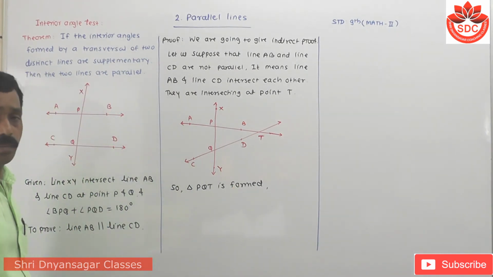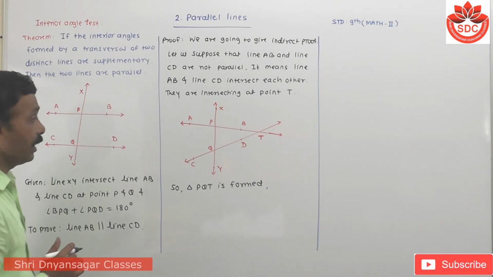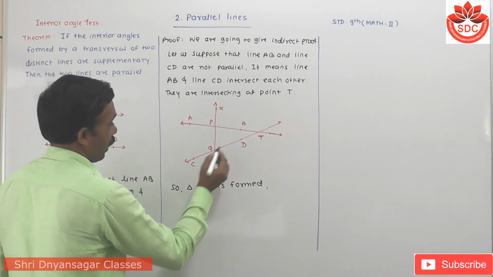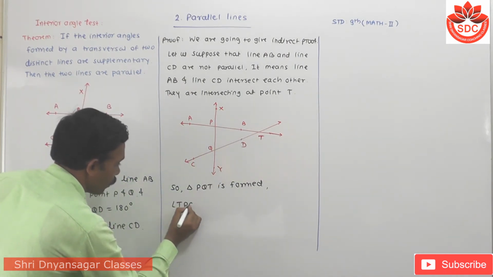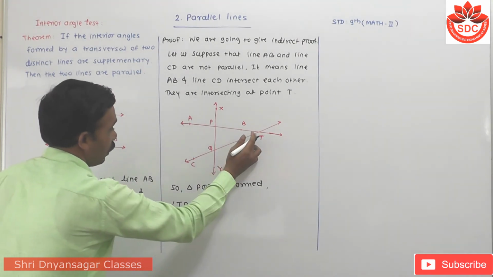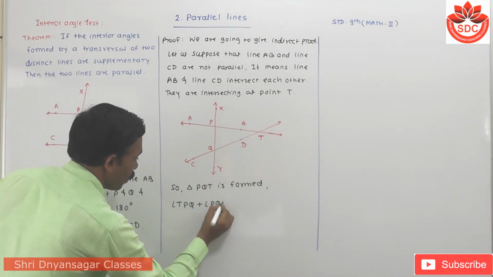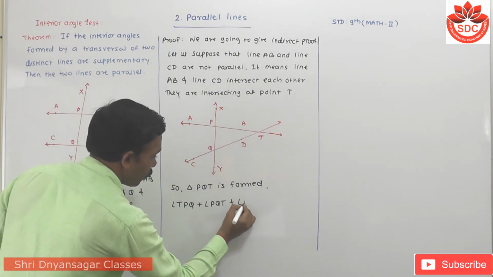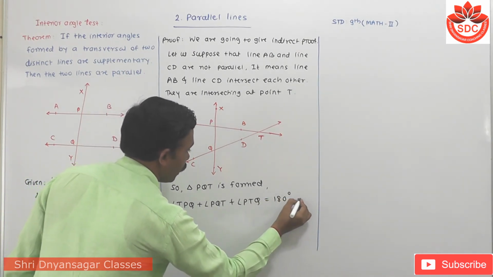If this triangle is formed, then all of you know that the sum of all angles of a triangle is how much? 180 degrees. So I have to substitute these values here. So angle TPQ plus angle PQT plus angle PTQ is equal to 180 degrees.